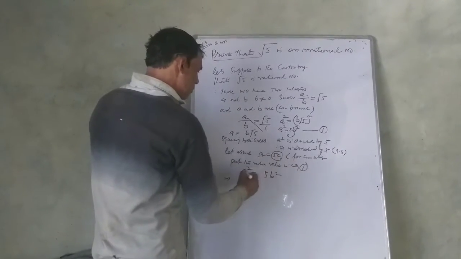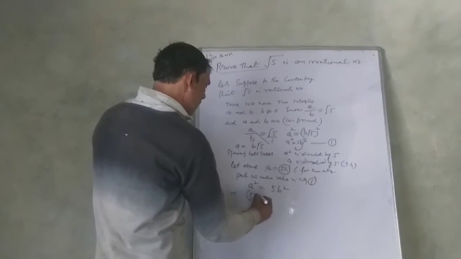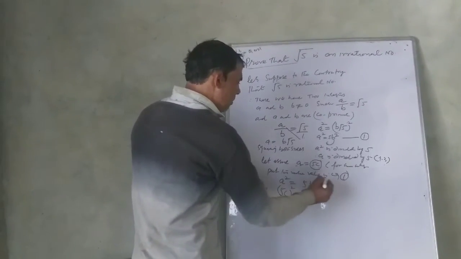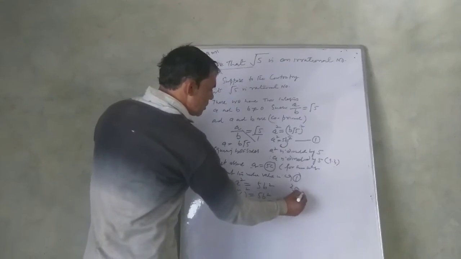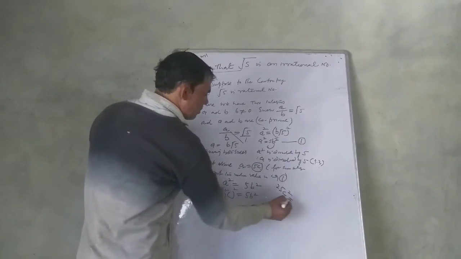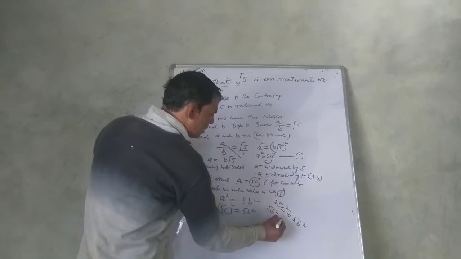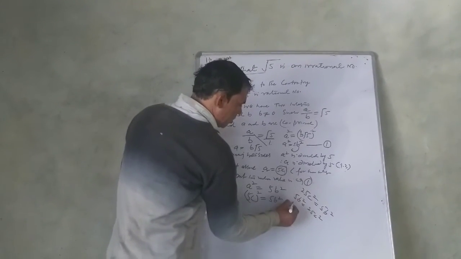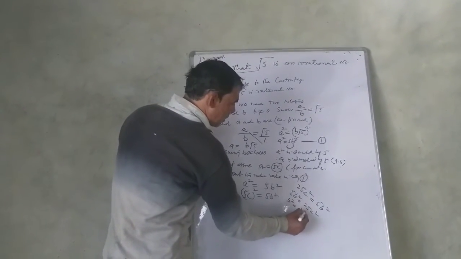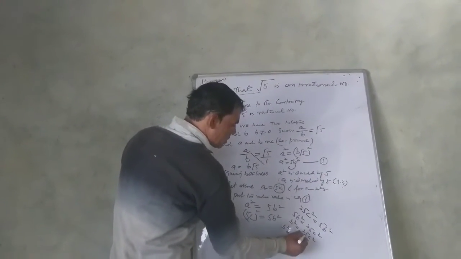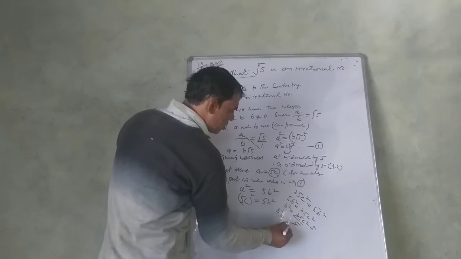Replacing a, 5c whole square is equal to 5b square. 5 fives are 25, so 25c square is equal to 5b square, or 5b square is equal to 25c square. b square is equal to 25c square divided by 5, which is 5c square.